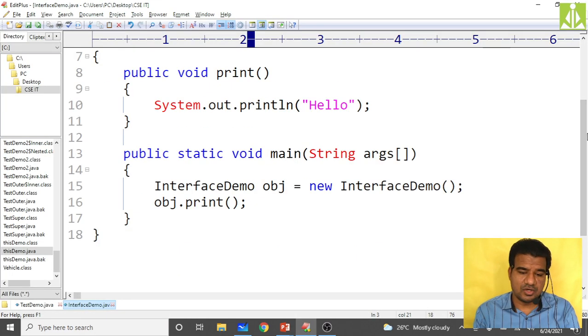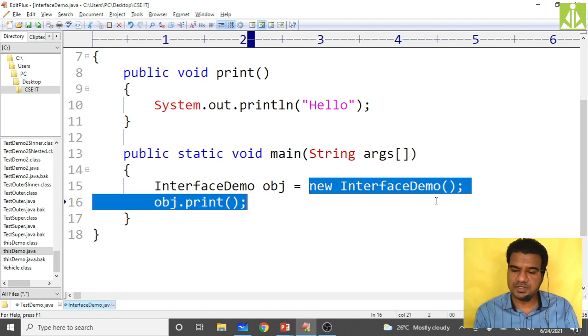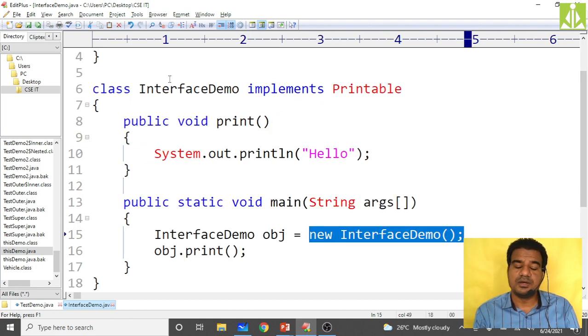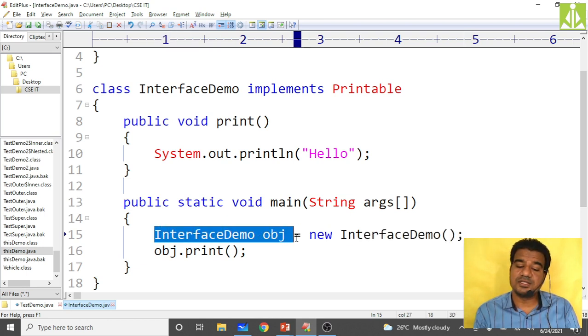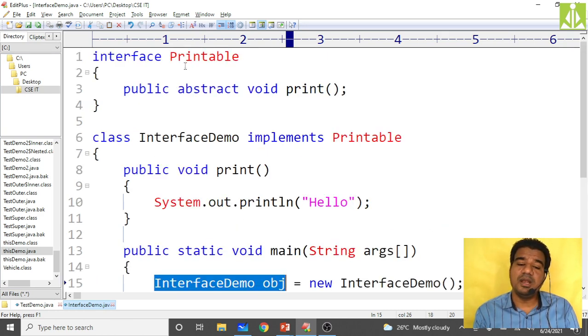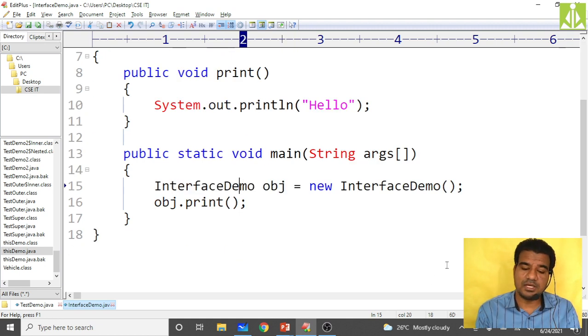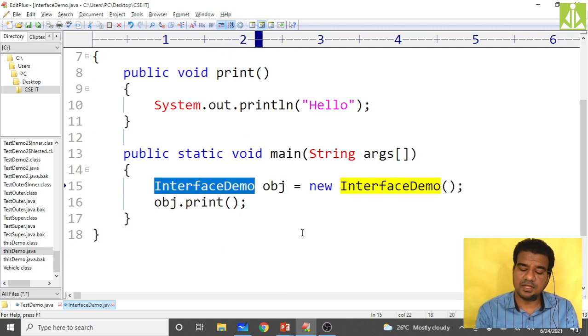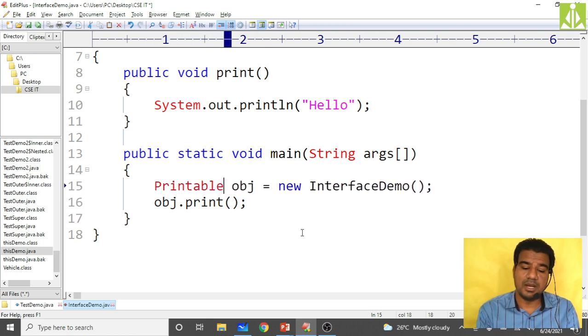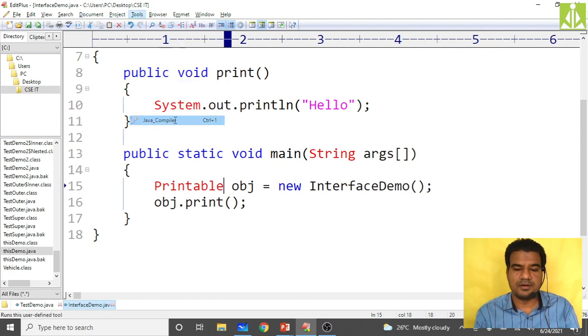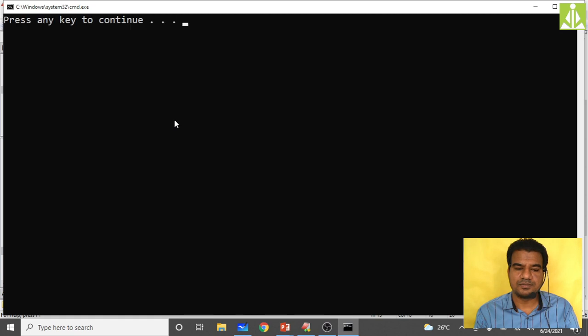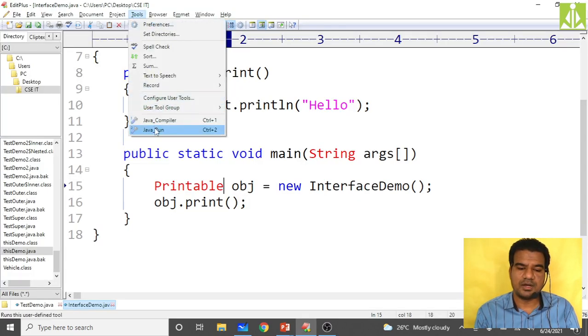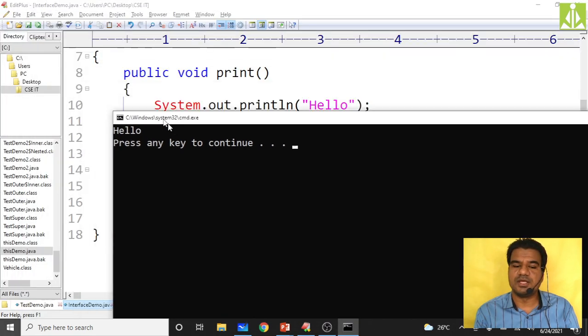See over here, this is my instantiation. I'm using the class constructor over here. When you are instantiating, not only the class reference variable I used, but you can even use the Printable interface reference variable. So you can even keep Printable over here: Printable obj equals new InterfaceDemo. Let's see whether it will give the output or not. Then run. As you can see, we are getting the output hello.